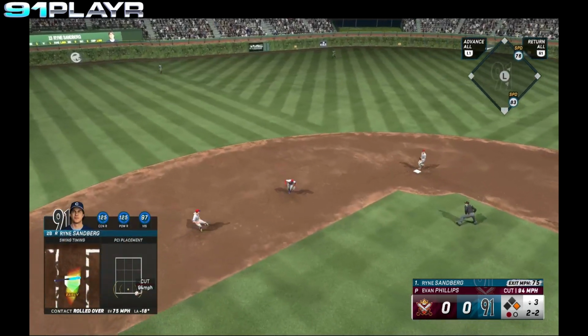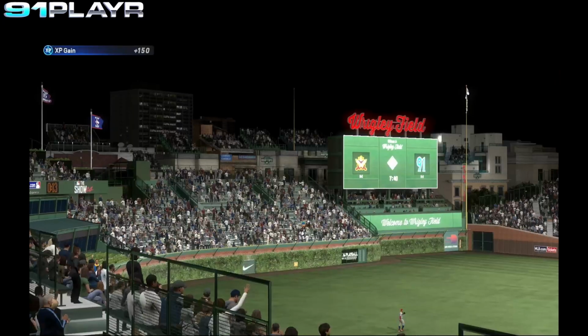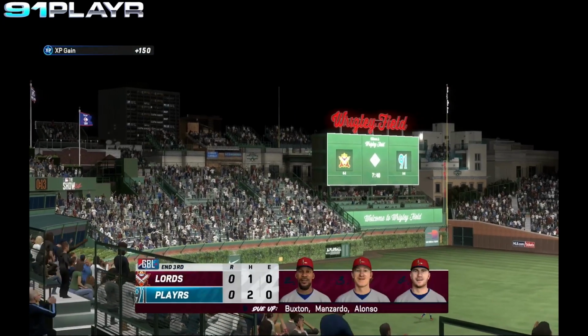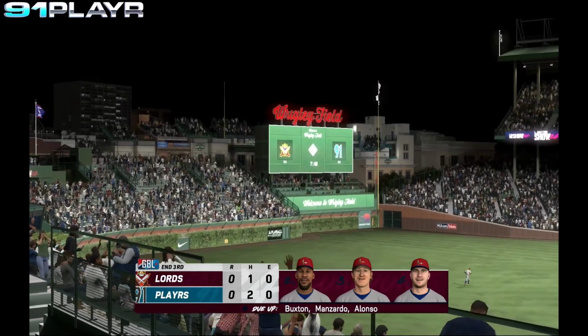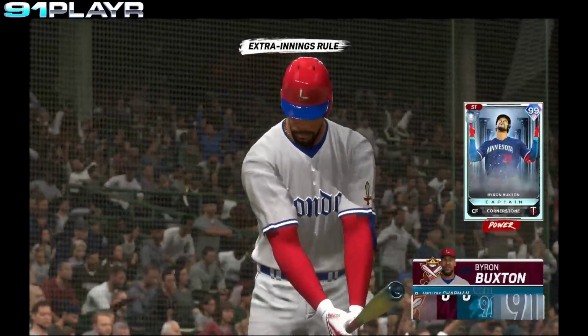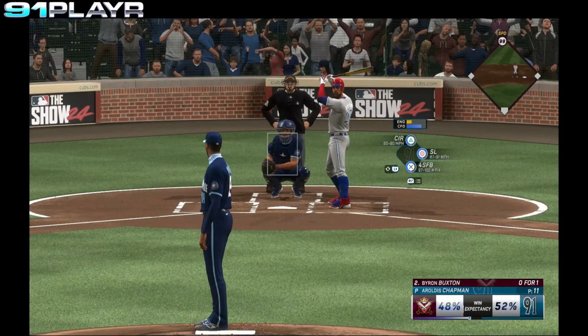And Sandberg hits that ball to shortstop. They throw to second. Over to first. In time. Double play. We're going to extra innings. Buxton, Manzardo, and Alonso coming up for the Lords. Extra innings rule, so there's a runner on second base to start the inning.